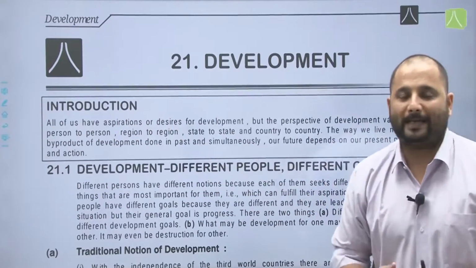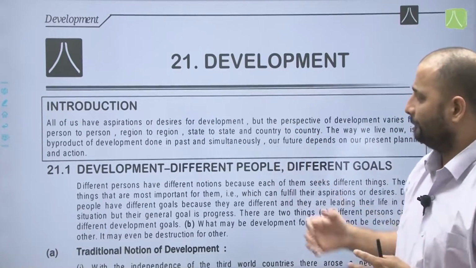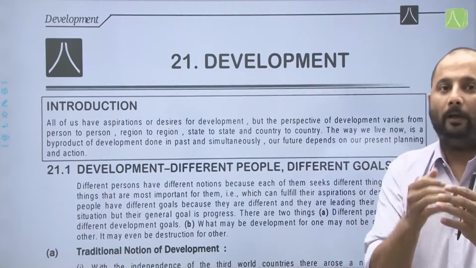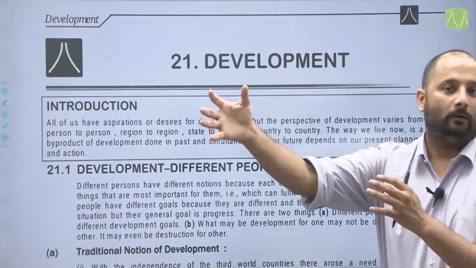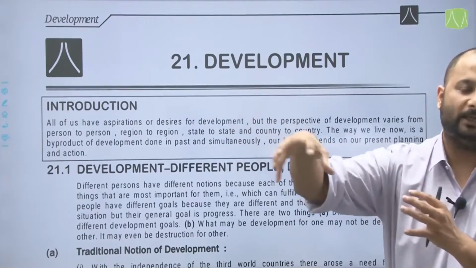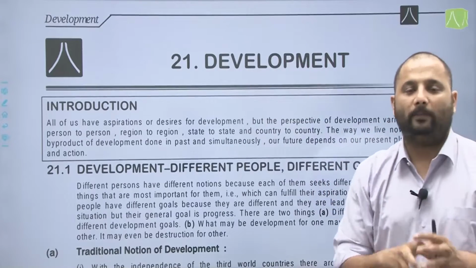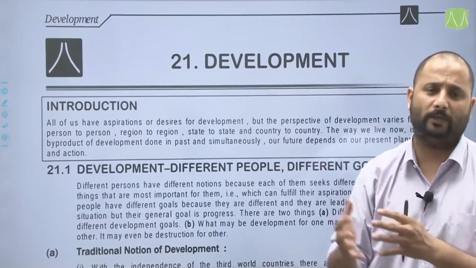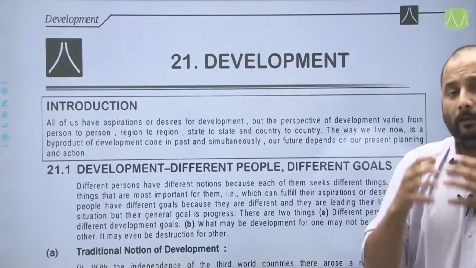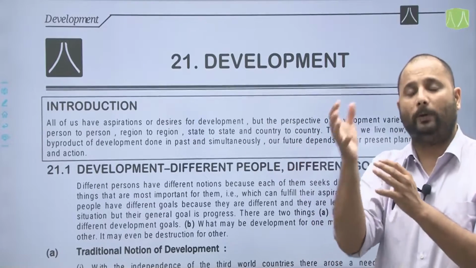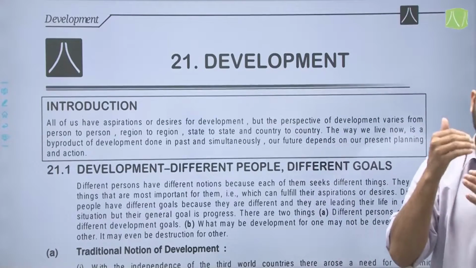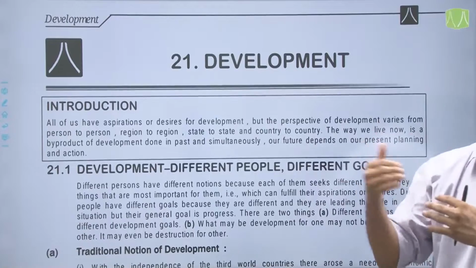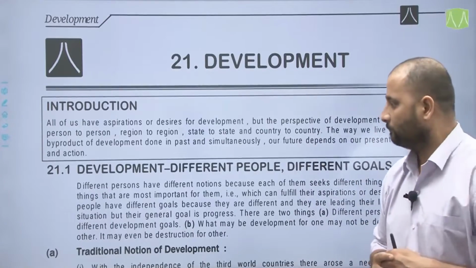Now an example given here is the building of a dam. Building a dam might be beneficial to some people in the city, where the dam will generate electricity and do other things, maybe for the industrial sector. But for the people who are displaced when this dam is being built, this development is a sign of destruction, because they have to be displaced from where they are living.